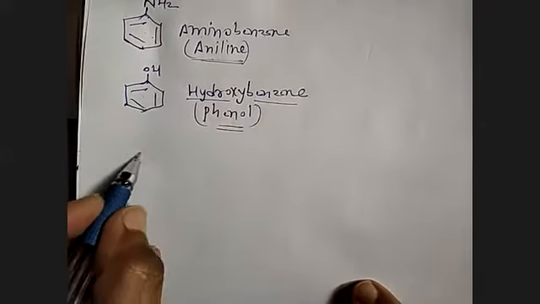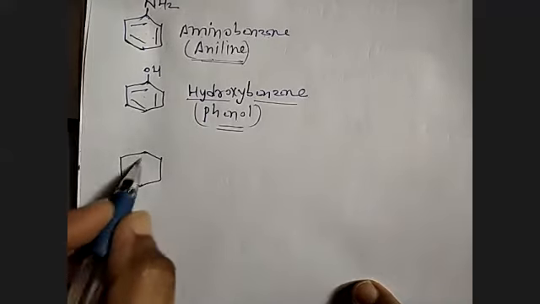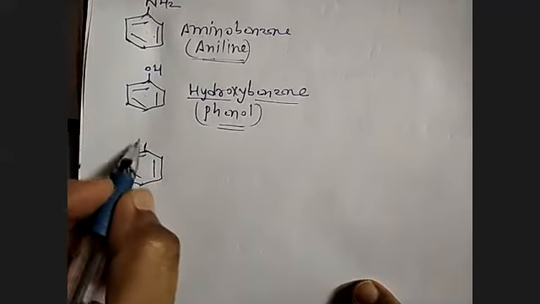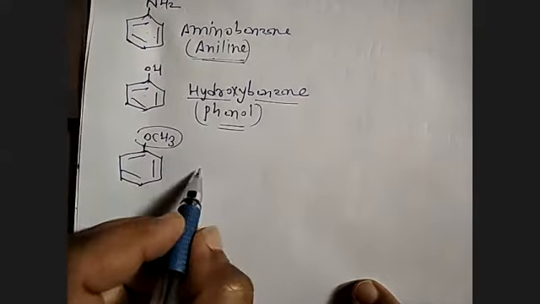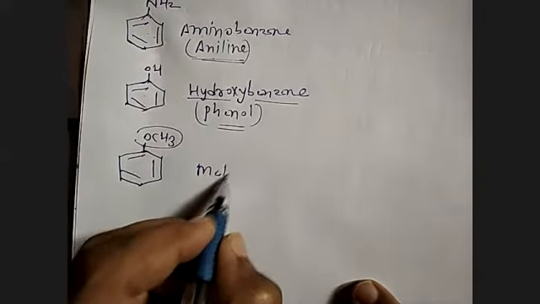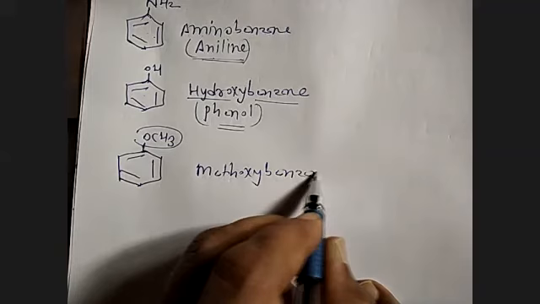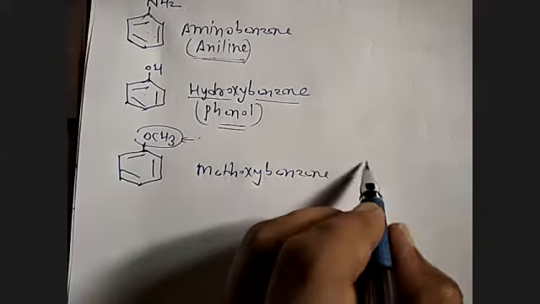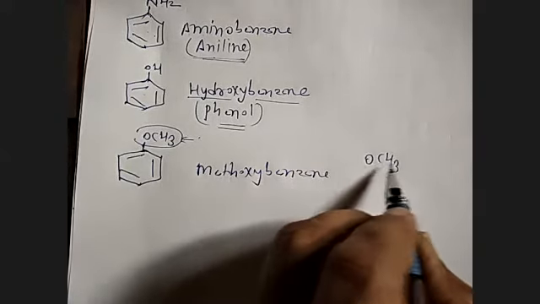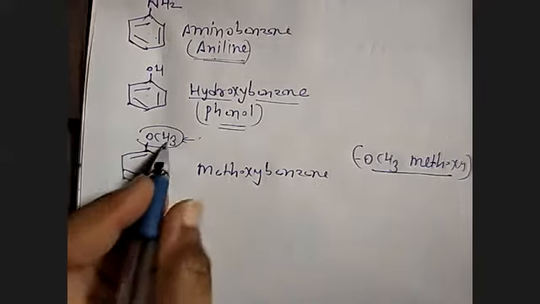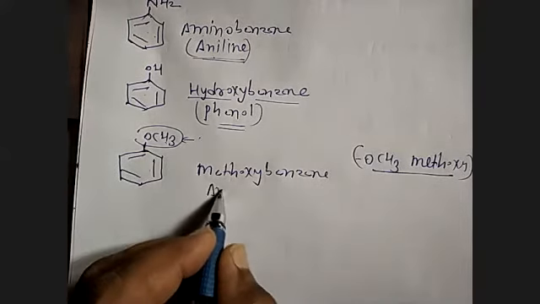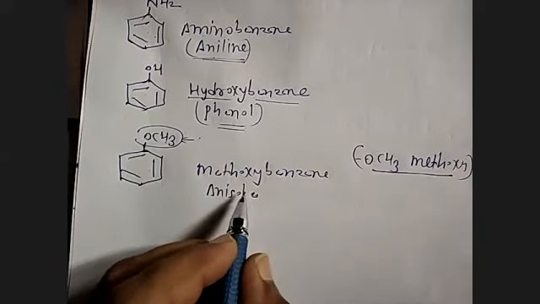Then benzene attached to OCH3. The OCH3 group is called methoxy. So methoxybenzene, very commonly it is called anisole.